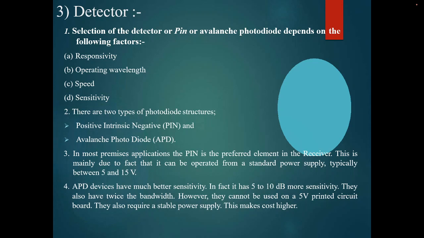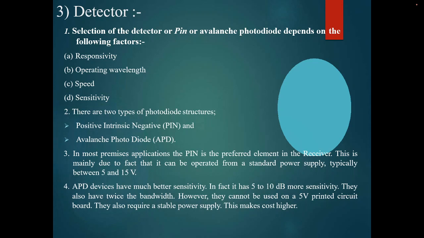So the detector should have a fast response. The speed of operation should be more, and the sensitivity should also be more, since the variations are going to be small. Even with smaller variations the signals are going to vary, since the signals are very weak, so sensitivity should be more.